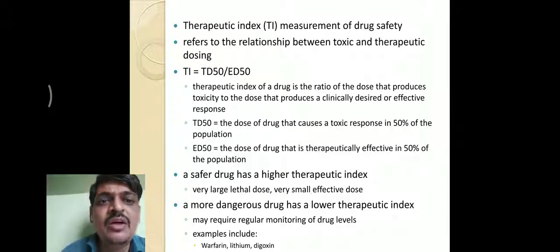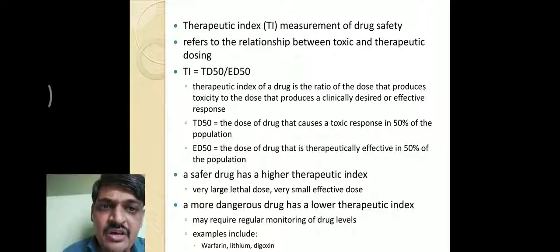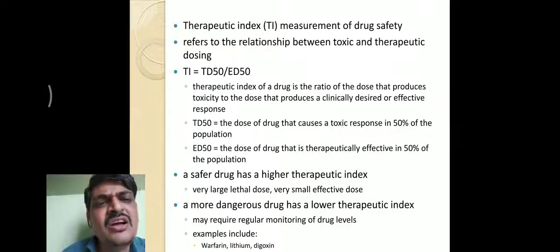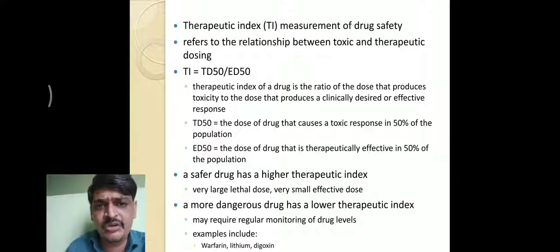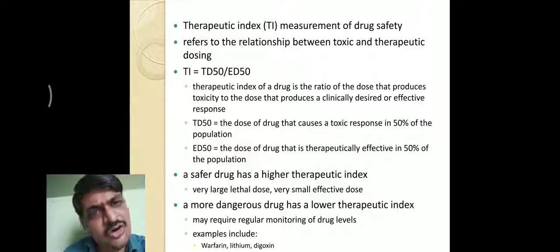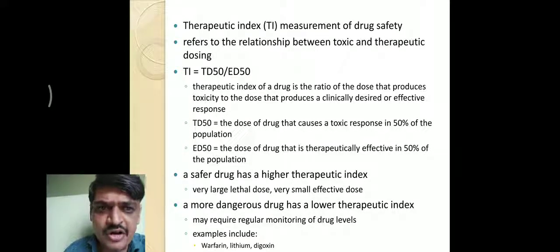For example, warfarin, lithium or digoxin are lower therapeutic index drugs. In therapy with warfarin, lithium or digoxin, more monitoring of drug levels is required. Okay.